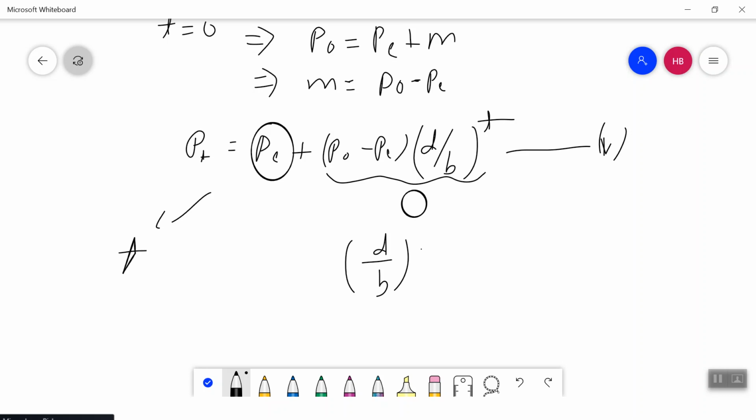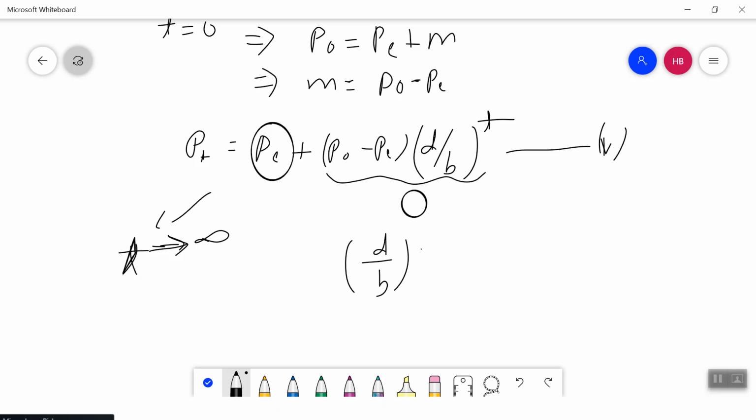Our assumption is that as t approaches infinity, we achieve the equilibrium price. So as time progresses, the market acquires the equilibrium price. Whatever the supply and the demand in the market, they converge and meet, and the market achieves the equilibrium price when time is infinity.